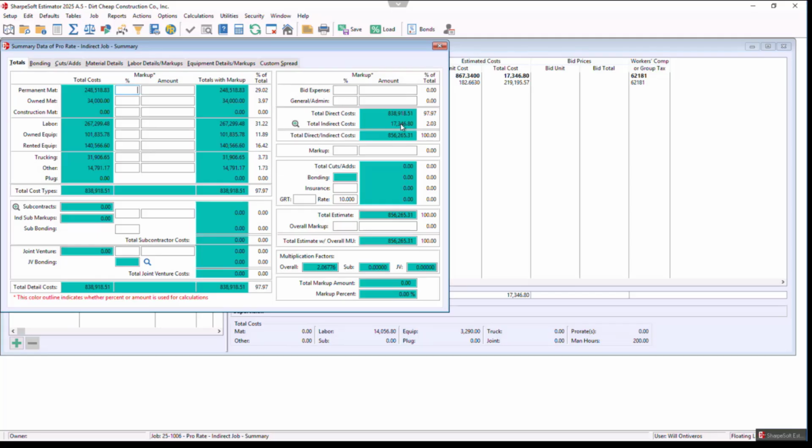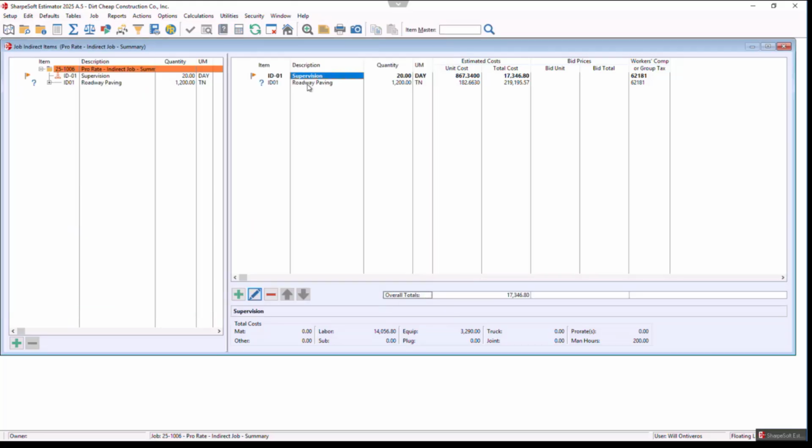Did that answer that question, Andy, do you think? Yes, I think that covered it, Will. Yep, absolutely. We did have another one come in. When you did the what if in the indirect item, does that delete the item? Yeah, no. Great question as well. The what if, all it does is zero out the cost, very similar to the way it does in the bid item.